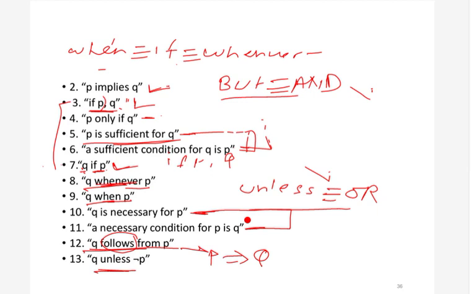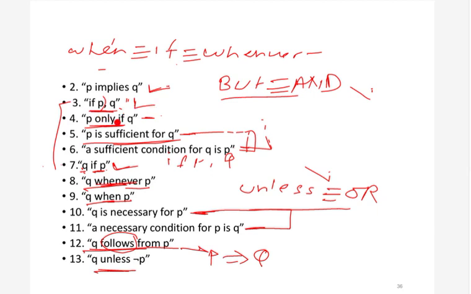Now the only case that is remaining is P only if Q. What is the meaning of only if? Only if means necessary, right? So only if gives the same meaning as necessary.